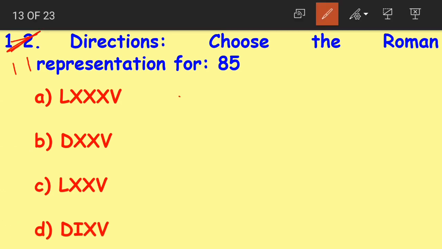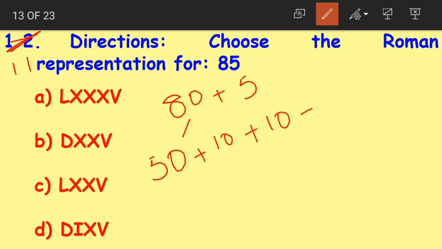Now when I say 85, 85 can be split up as 80 plus 5, and 80 can further be split up as 50 plus 10 plus 10 plus 10, and then we have 5. 50 plus 10 is 60, plus 10 is 70, plus 10 is 80. Right, children? Now when we look at the place value chart, we know that I, V, X, L are 1, 5, 10, 50.